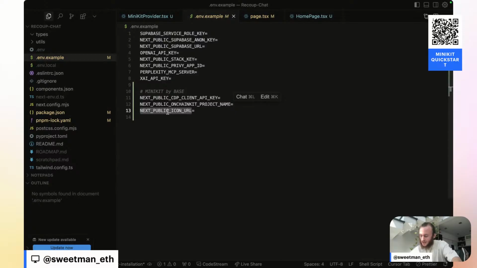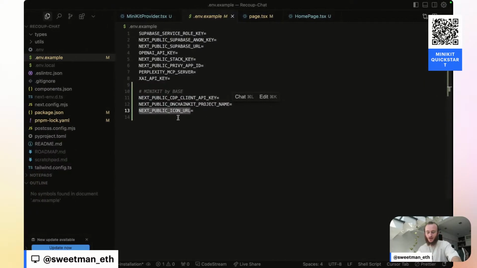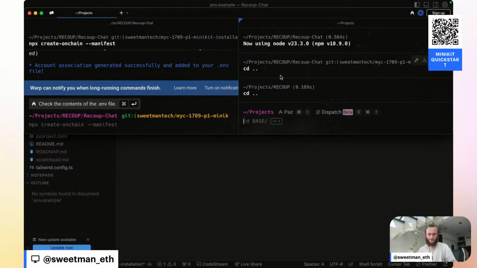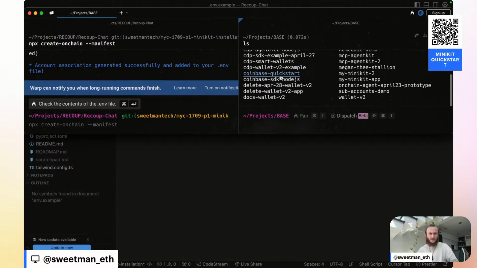We've used the CLI to generate the env variables. And now we need the actual file to consume those env variables. And so what I am going to do now is find the example base app. And I should have some sort of my MiniKit app. Yeah, let's cd into my MiniKit app.